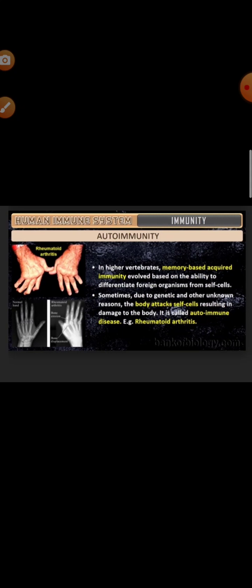Next, autoimmunity. Autoimmunity is an abnormal immune response in which the immune system of the body starts rejecting its own body cells or self cells and molecules. For example, rheumatoid arthritis and Addison's disease. Next, human immune system. What are the components of the immune system? Lymphoid organs, immune cells, soluble molecules like antibodies, and lymphoid tissues. These are basically the 4 components of the immune system.